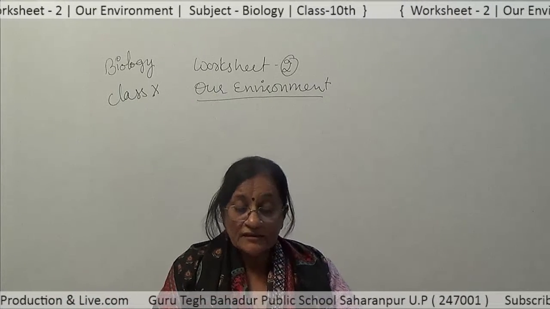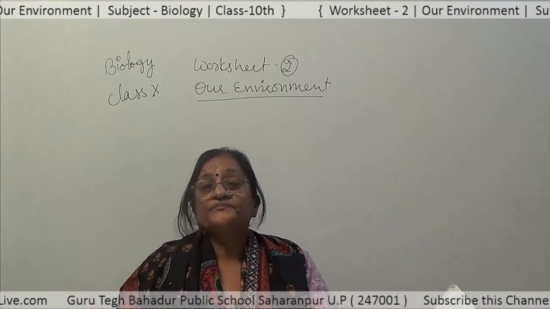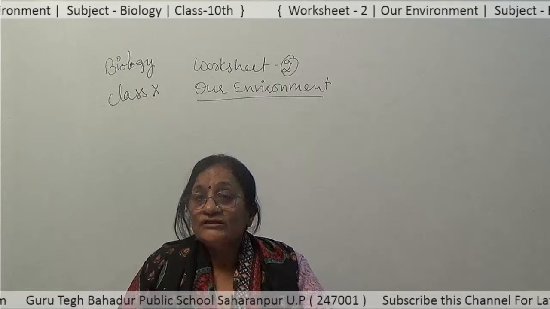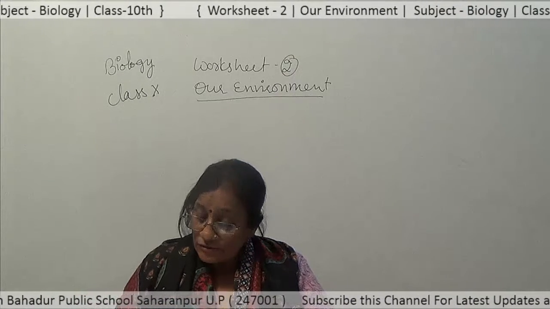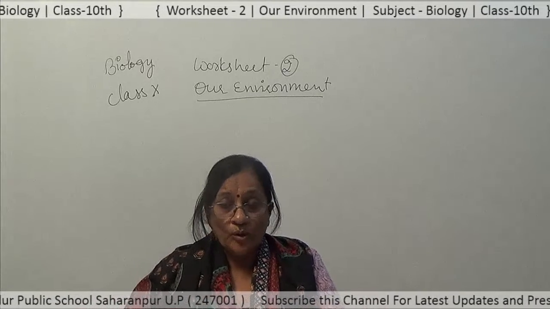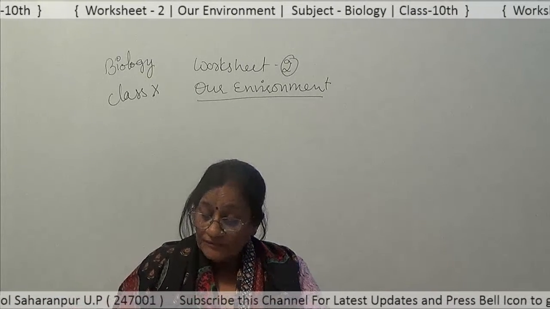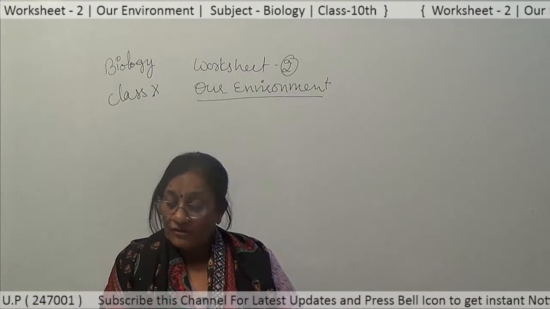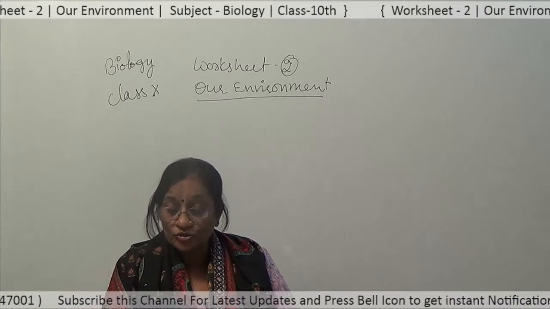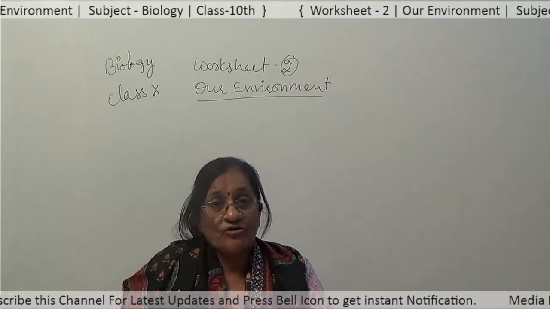Now, what is the 10% law? The 10% law is that only 10% of the energy is transferred from one trophic level to another. For example, a secondary trophic level organism can consume only 10% of the energy of the first trophic level.